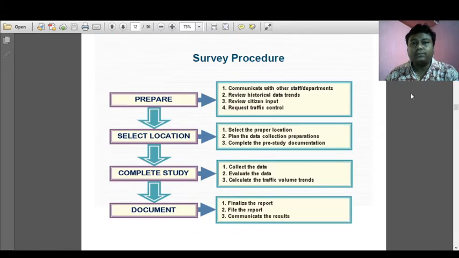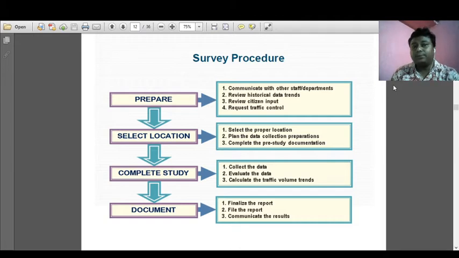Okay, so next we will see the survey procedure. What is the survey procedure? The procedure is divided into 4 steps. First we have to prepare the data sheet, with the selection of the traffic location. Next is to select the study area or the study location. Next we collect the data, we complete the study, and finally we prepare the document.